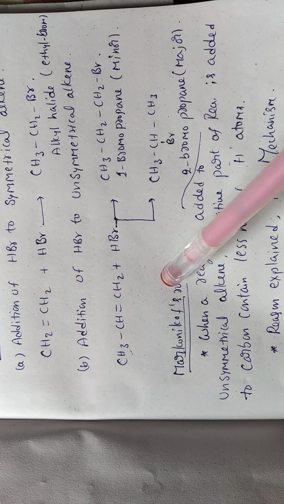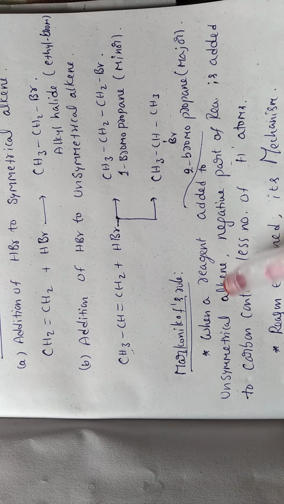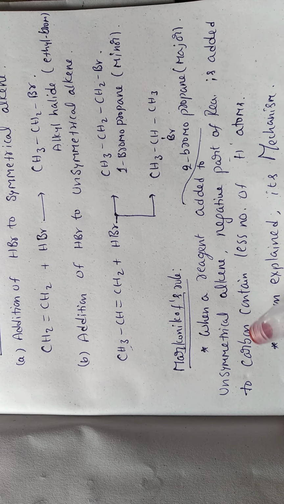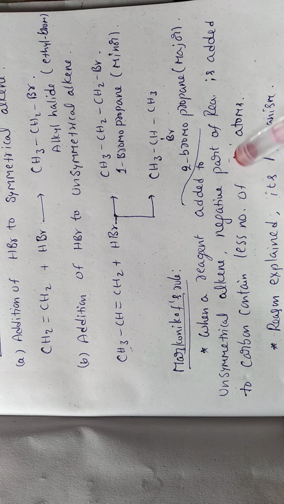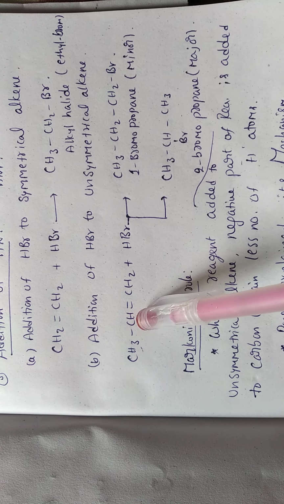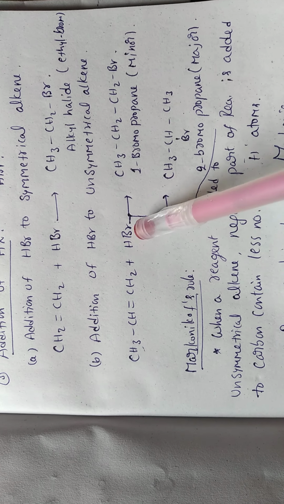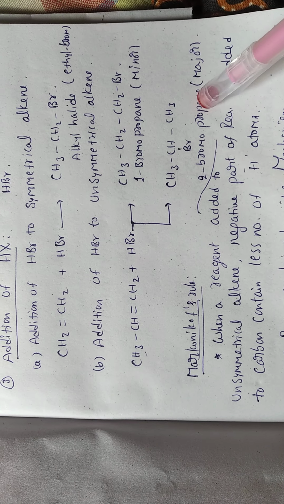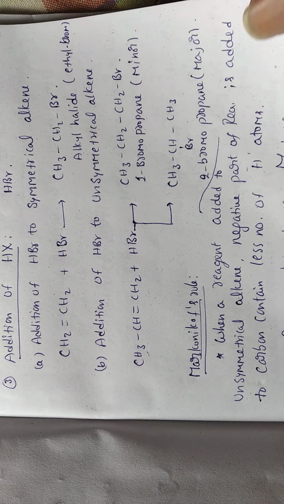Here the negative part, that means Br minus, is added to the carbon containing fewer hydrogens. So this is the major product formed.